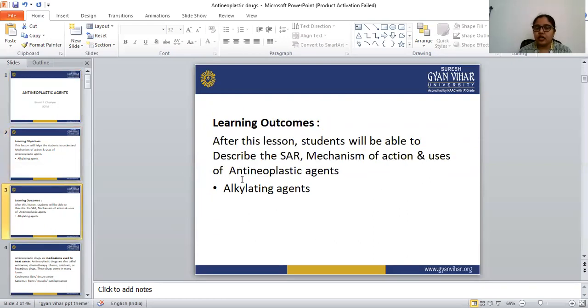Learning outcomes. After this lesson, students will be able to describe the SAR, mechanism of action, and the uses of anti-neoplastic agents, mainly the alkylating agents. Today we are going to discuss the alkylating agents that come under the category of anti-cancer drugs.